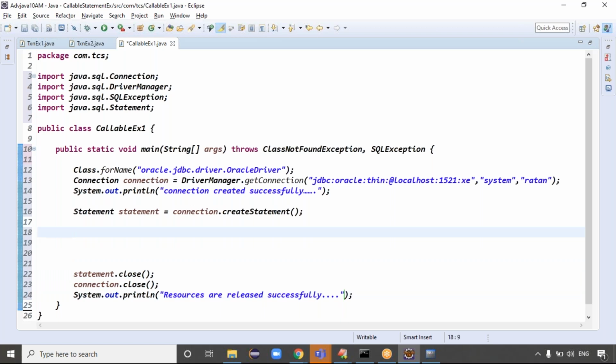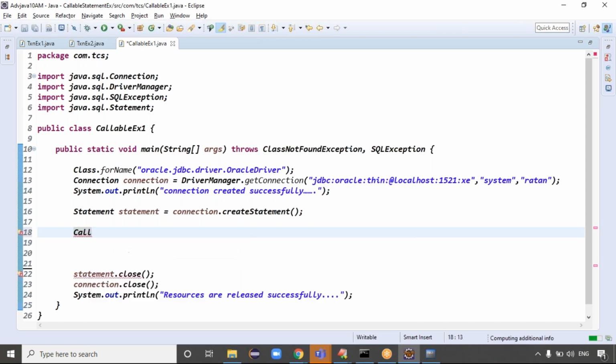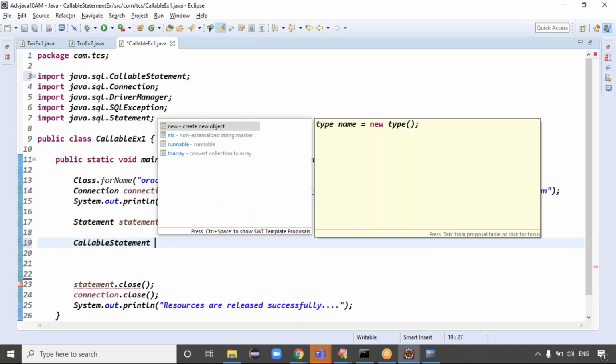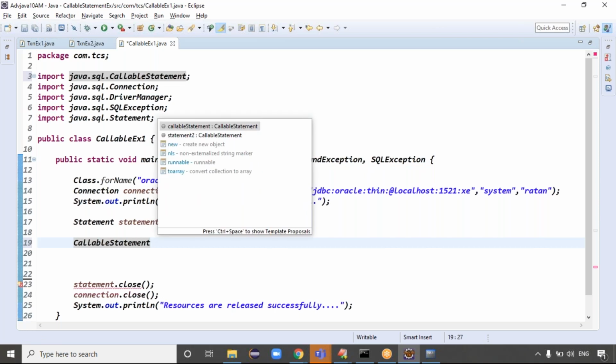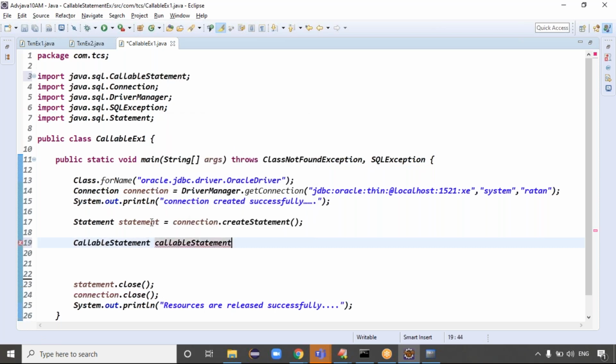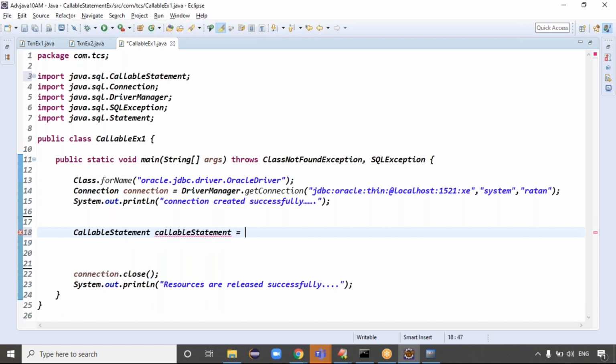Here we have to write the callable statement example, guys. So we have to write the callable statement to call the procedure, right? Exactly. The statement object is not required, sorry, because we are working with the callable statement object. Callable statement equal to connection.prepareCall, in double quotes.